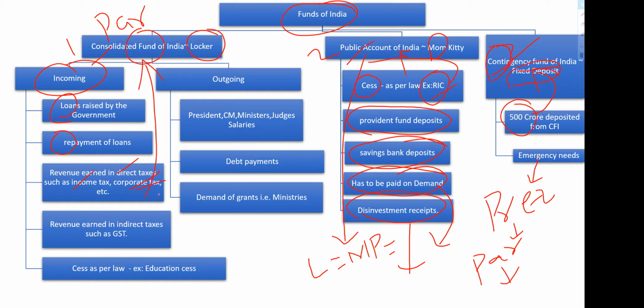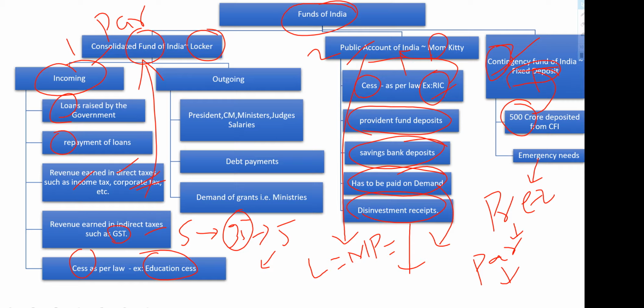And then revenue earned from indirect taxes. Take soap: if you buy soap, you will pay indirect tax. If it is 35 rupees, the government would have imposed 5 rupees as tax. These 5 rupees will be paid by the company, but you are paying 35 rupees to the company, so the company pays on your behalf. That is GST. GST is an indirect tax. And education cess also goes into CFI. All these will be coming into CFI.